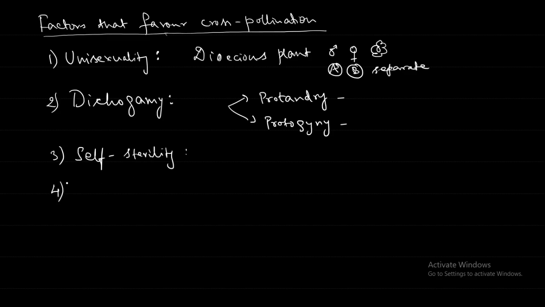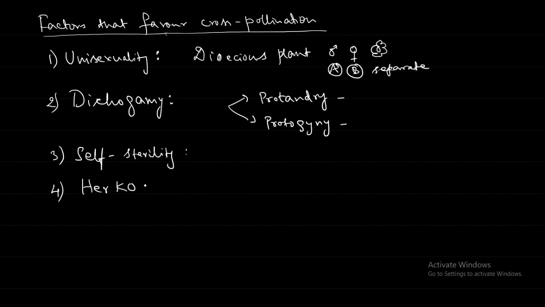So we already saw the ray florets of sunflower. It is an example of what type of flowers? Neuter flower. You have to revise all these things. You will have a small test. I think you will be getting the notice soon, or you already received the notice. So there will be a small test. Whatever is being covered, questions will come from that. You have to revise. Yes, MCQs will be there. So the ray florets of sunflower are the example of what? Neuter flowers.